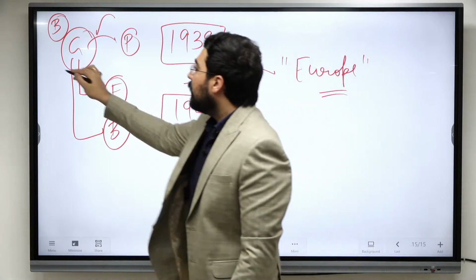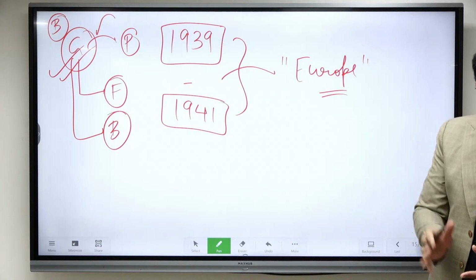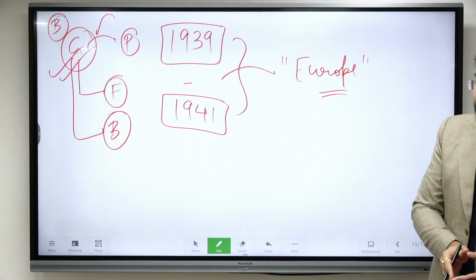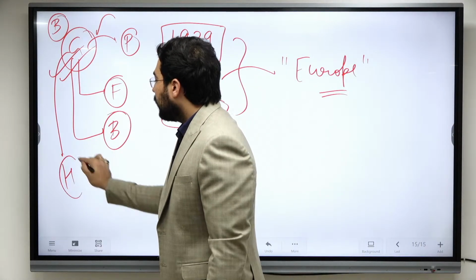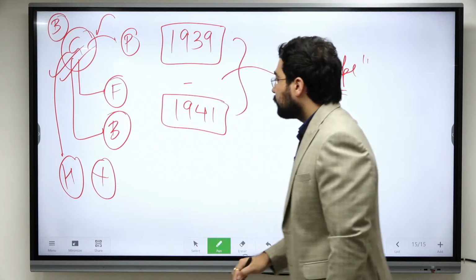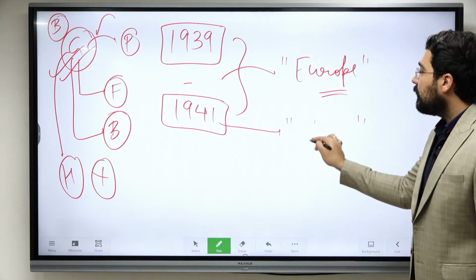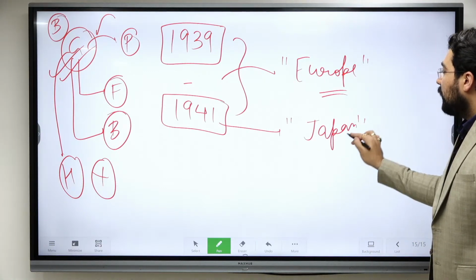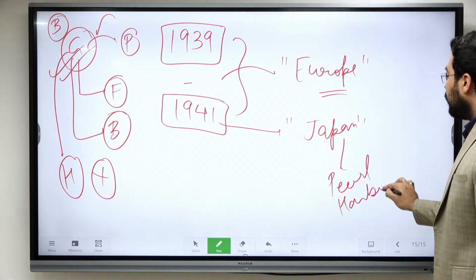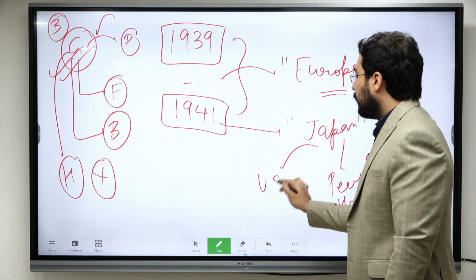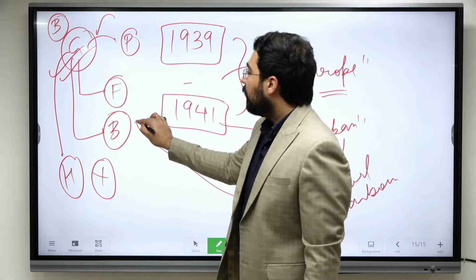So initially they were very successful, and Germany, they had signed a pact with Russia, and that is known as the Molotov Pact. Under that, there was mutual non-aggression with Russia. So initially, even Hitler did not invade Russia. Okay. Then in 1941, all of us know that Japan entered the war. They attacked Pearl Harbor, and that brought USA into the war. USA also entered. So USA entered from the side of Britain and France.